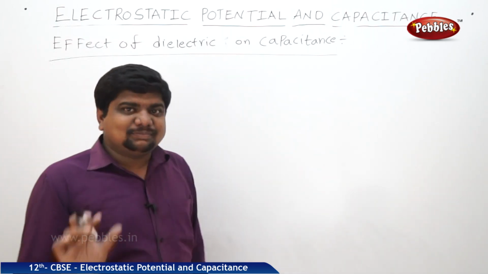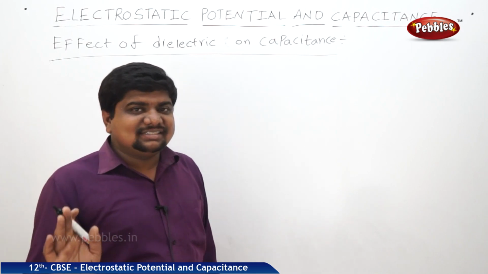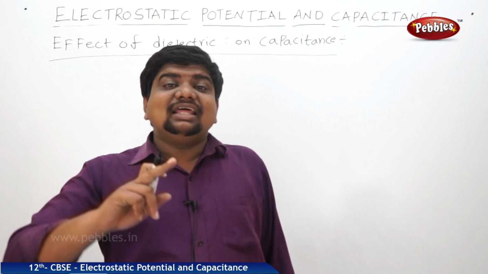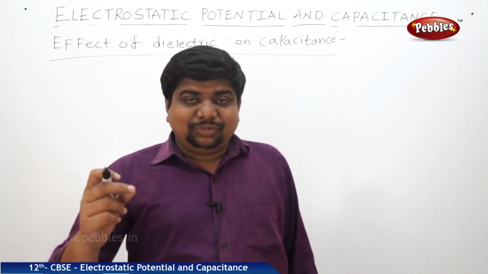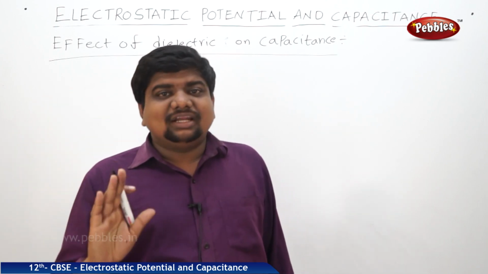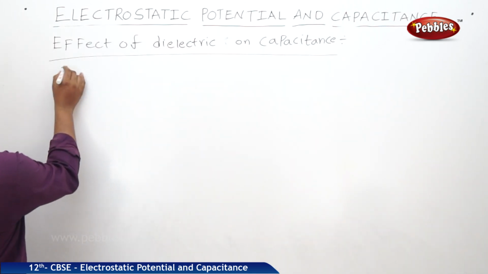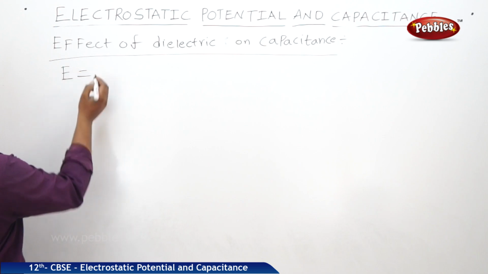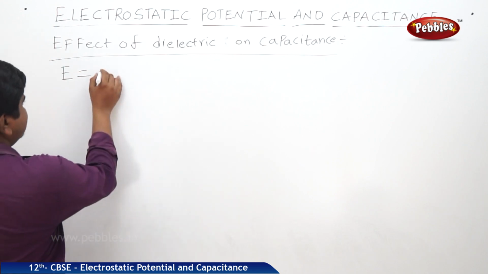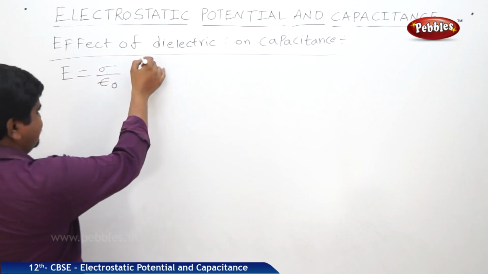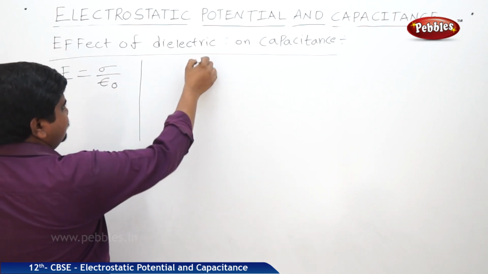Whenever a dielectric is placed, the surface charge density will be equal to the original charge density minus polarized charge density, because due to the presence of the dielectric, polarization takes place. We know that E is equal to sigma by epsilon naught in the inner region.